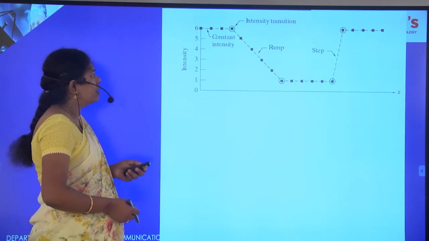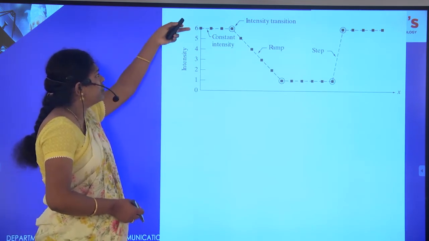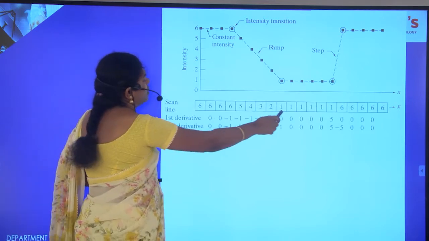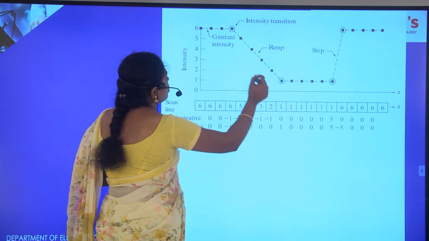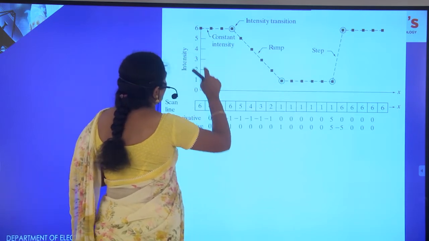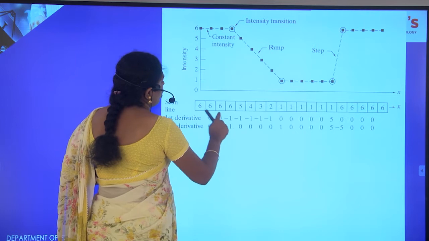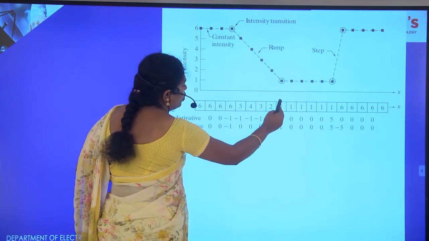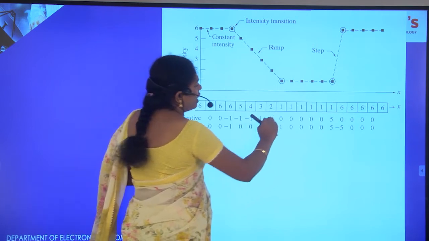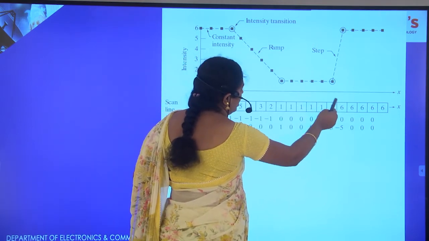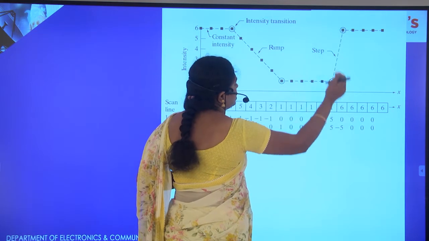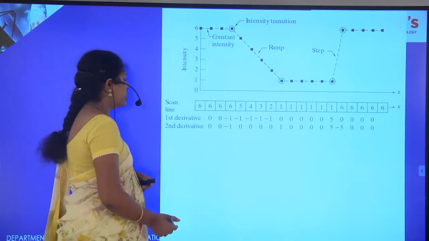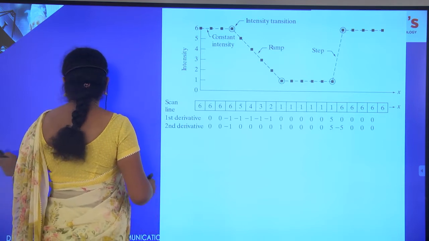The maximum is 6. The scan line is the set of intensity values. For constant intensity here all are 6. Next we get a ramp, decreasing up to 1. Next again we maintain a constant intensity, and then one step increase from 1 to 6. Now see the first order derivative. What is the formula of the first order derivative?